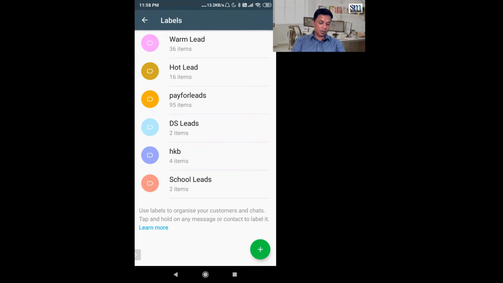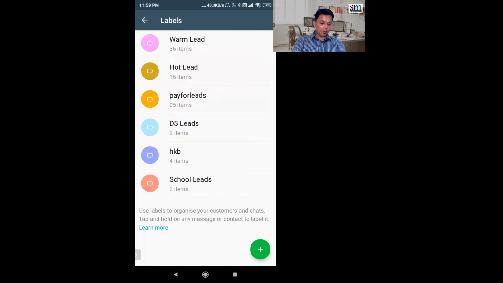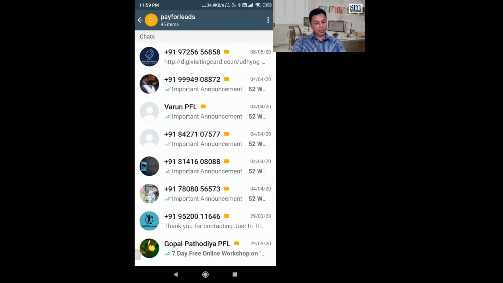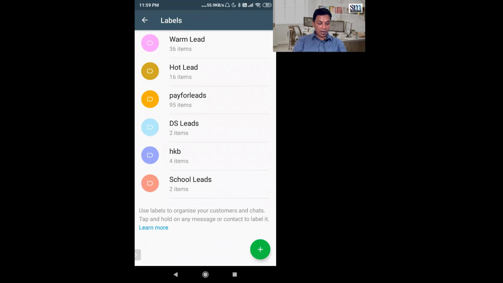Some queries had come, DS leads are there, HKB is something else, school leads are there. If I want to see all the hot leads, I can just click on this and it will show me all the hot leads. Then if I want to see all the pay for leads, I can select that and all the pay for leads are shown here. You can add as many labels as you like, color code them and segment them.